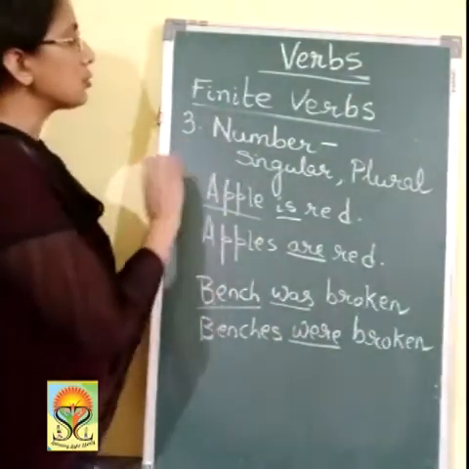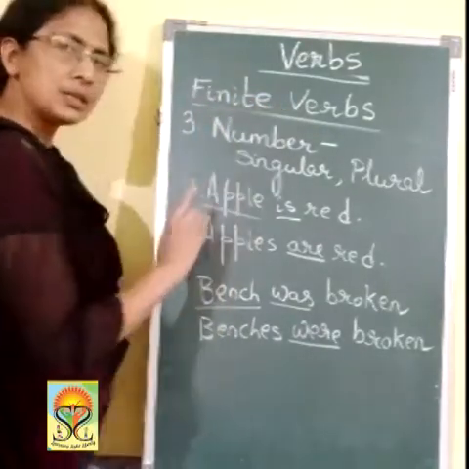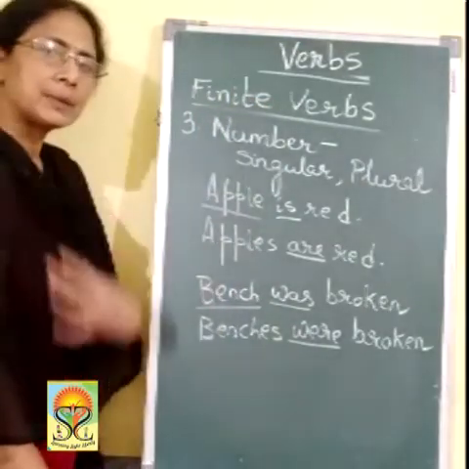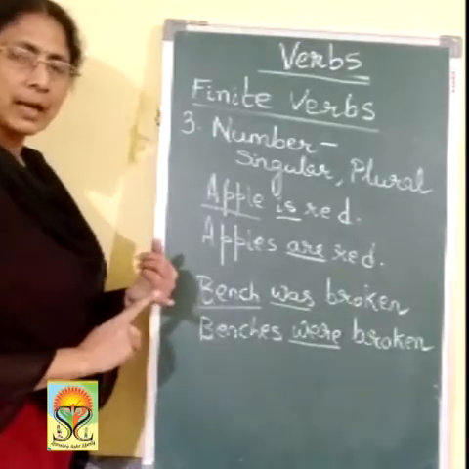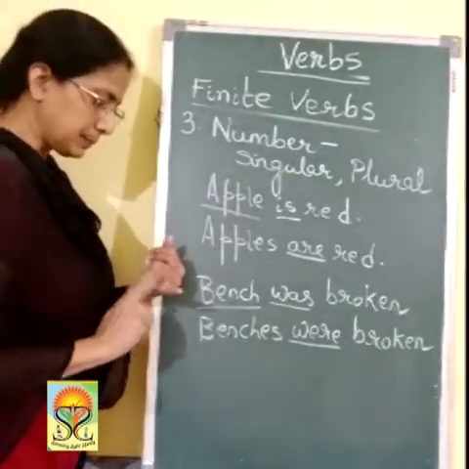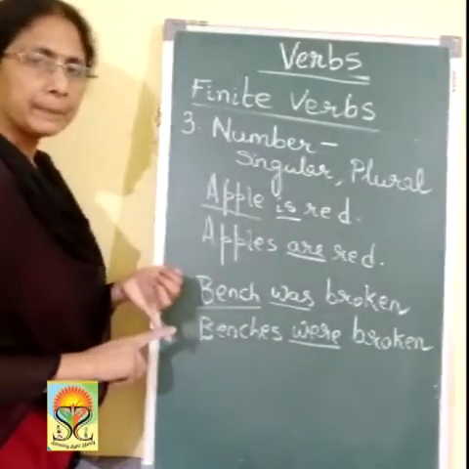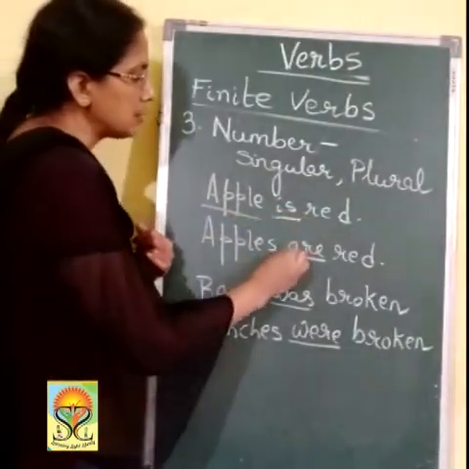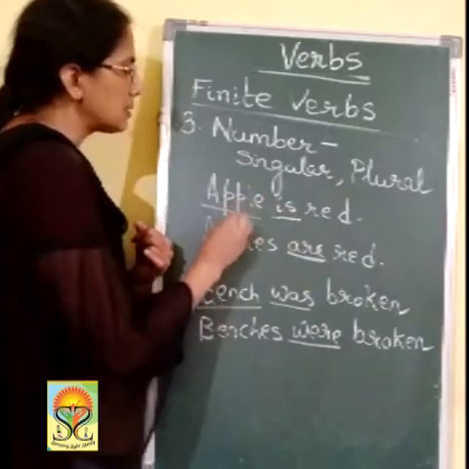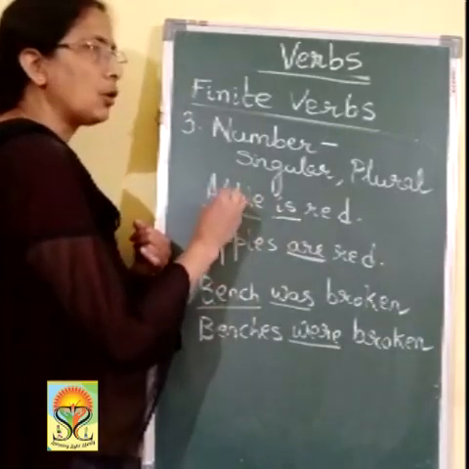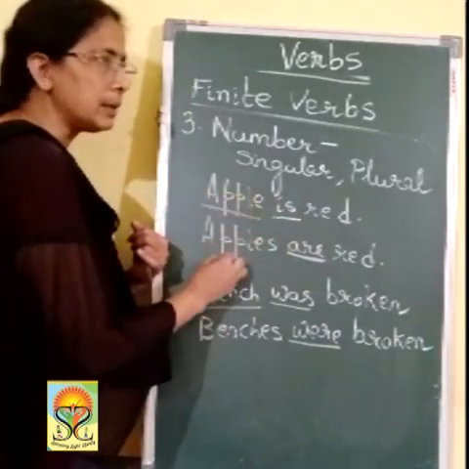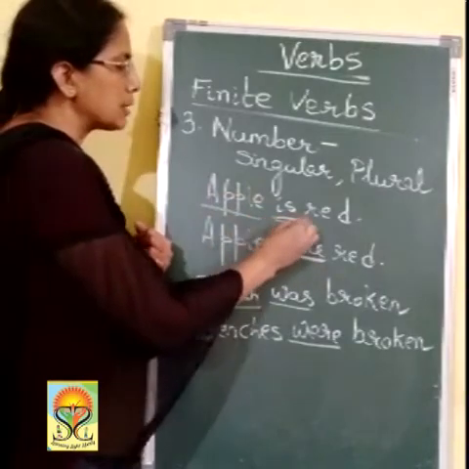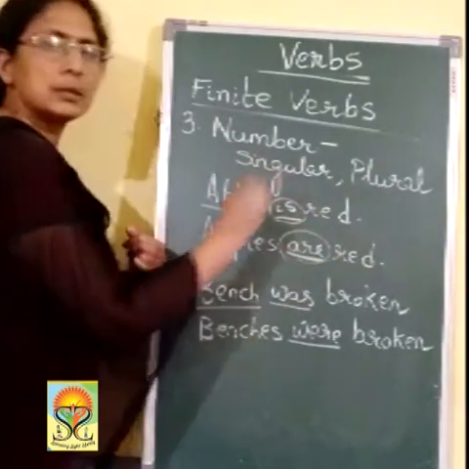So, three things you saw. The finite verb changes as per the tense, as per the person and as per the number of the subject. And the verbs that keep on changing as per the changes in tense or in person or in number are called finite verbs.